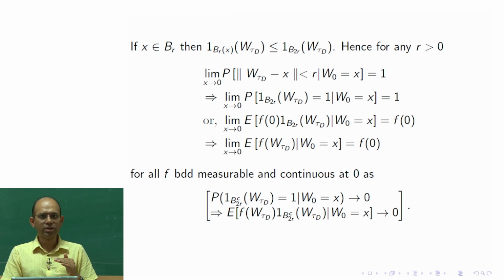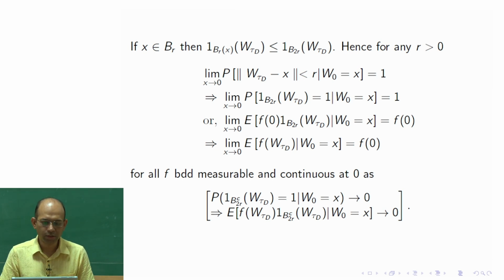Since f is continuous at 0, given epsilon there is a neighborhood of 0 such that f of x minus f of 0 is as small as epsilon for every point in the neighborhood, and the 2r ball would serve as the neighborhood for me. And the probability measure is finite there, correct.